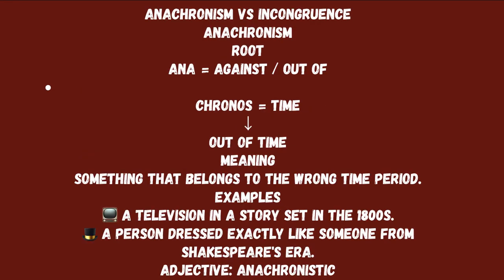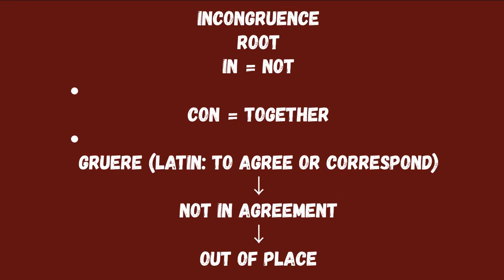Then we have incongruence. Incongruence again comes from a negative root, which is "in," which means not, and then "con" means together. We also have another root, "gruere," a Latin root which means to agree or correspond. The Latin root means to agree or correspond, but the prefix used here is "in," which means not. So not in agreement, out of place.